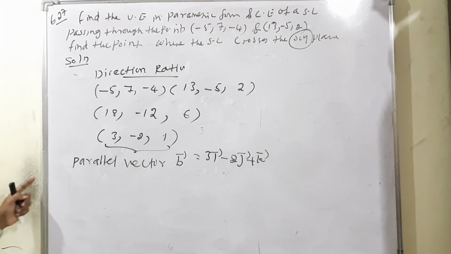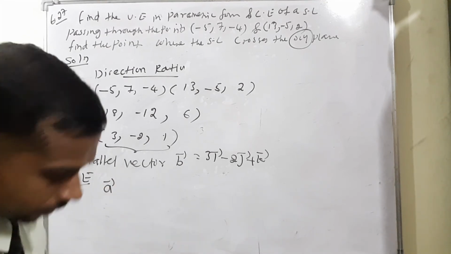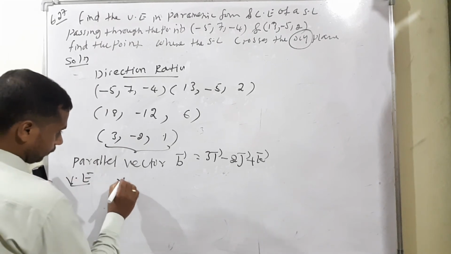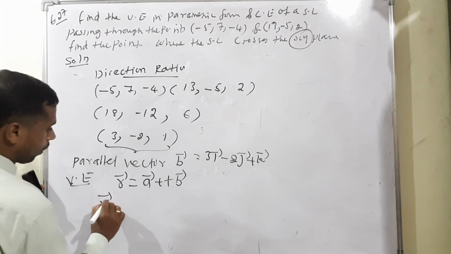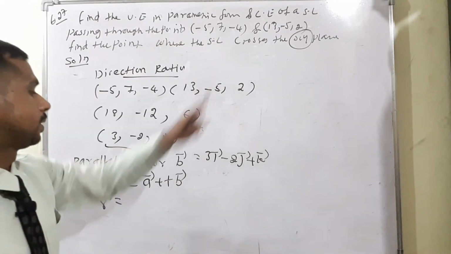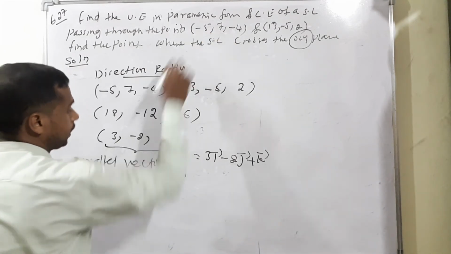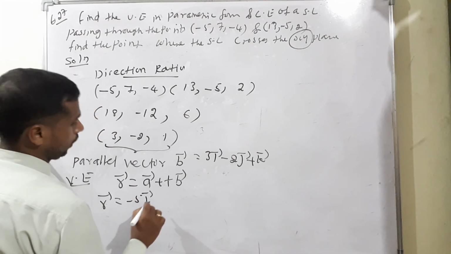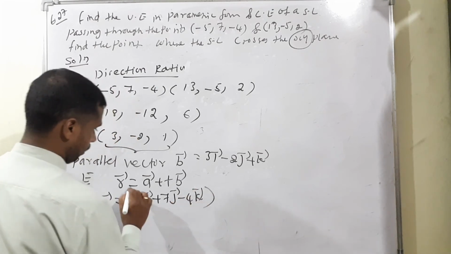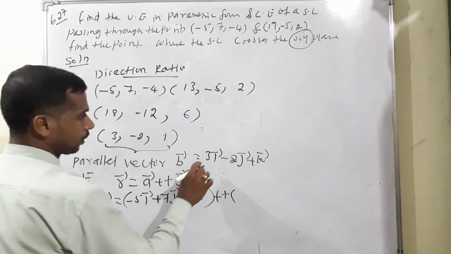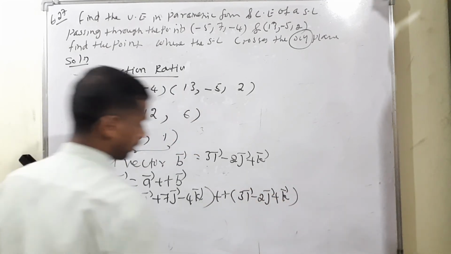So now first I am moving to the vector equation. Vector equation means the formula r vector is equal to a vector plus t b vector. Therefore r vector is equal to a vector, meaning one of the two points. We can write it in two different ways. The first one, the first point: -5i + 7j - 4k, plus t times b vector, 3i - 2j + k.